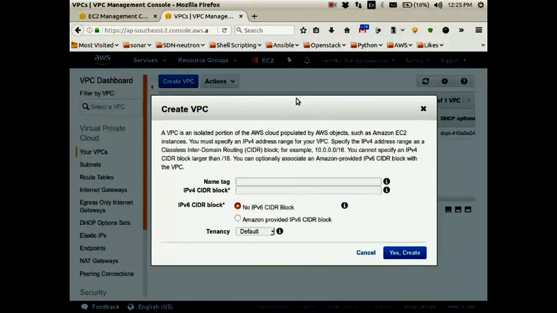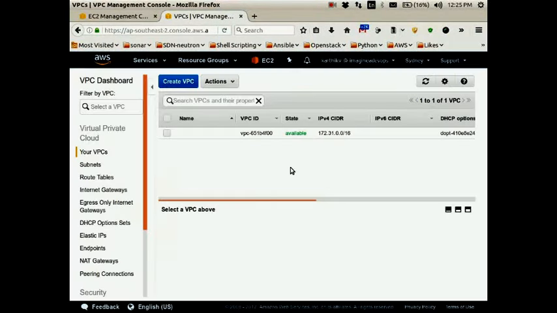So I'm creating a VPC. So what are the prerequisites that I have told you that are required to launch an instance? Yes. So first thing is a VPC. Second, security group within VPC. Third one, subnet within VPC. Fourth, internet gateway attached to VPC.